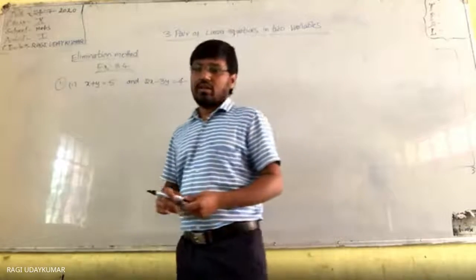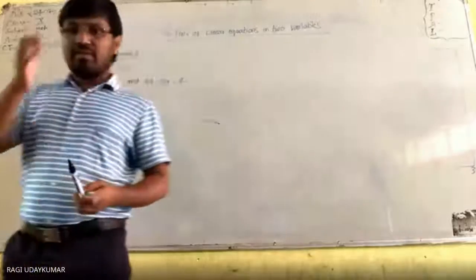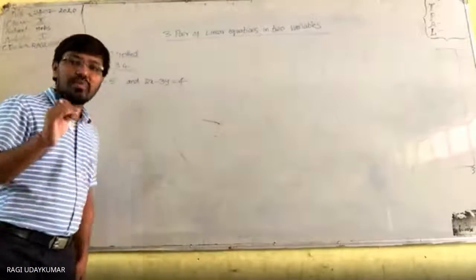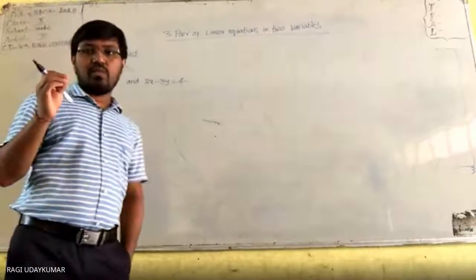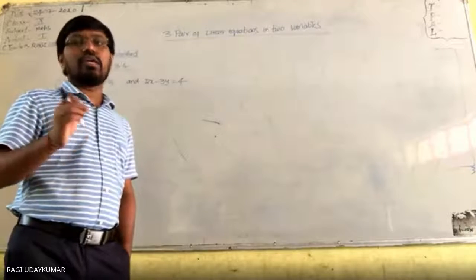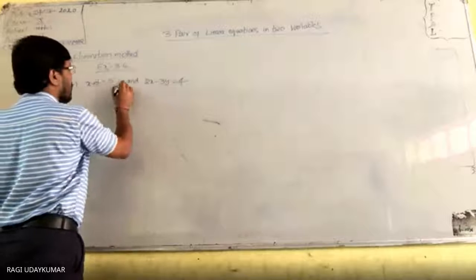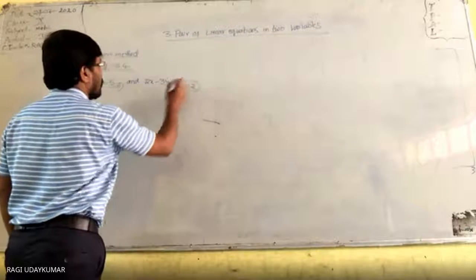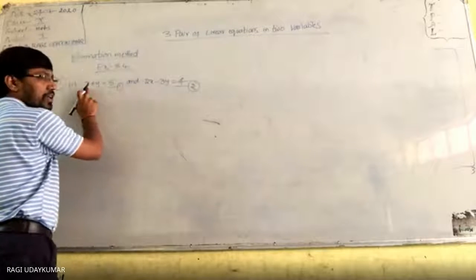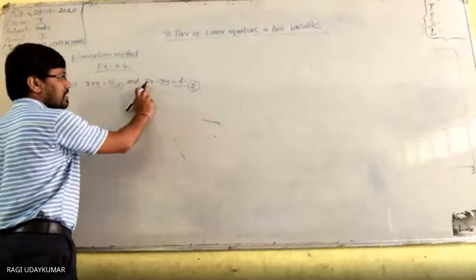For the elimination method, you have to make the coefficient of any one variable equal. Suppose this is equation number 1, this is equation number 2. What is the coefficient of x here? 1. Here the coefficient of x is 2.